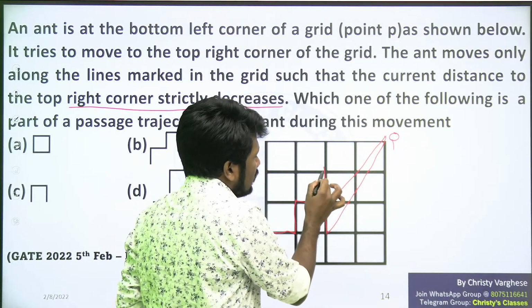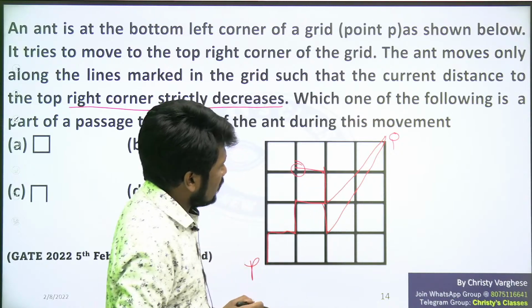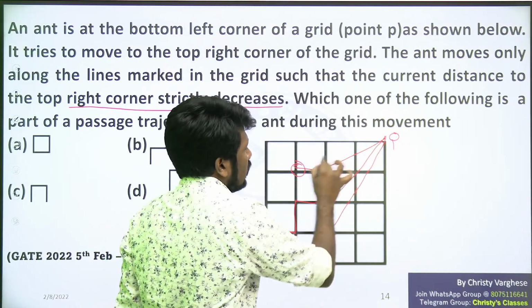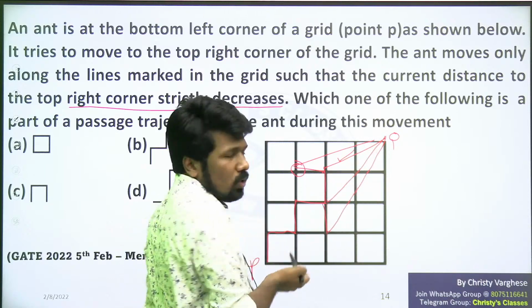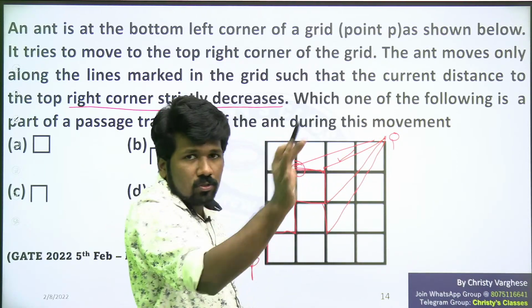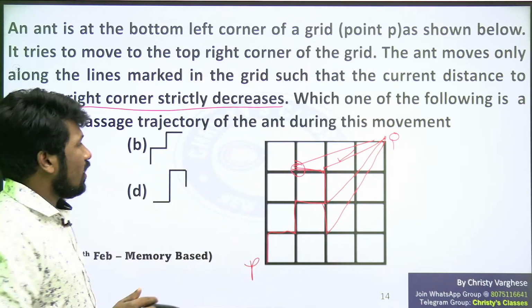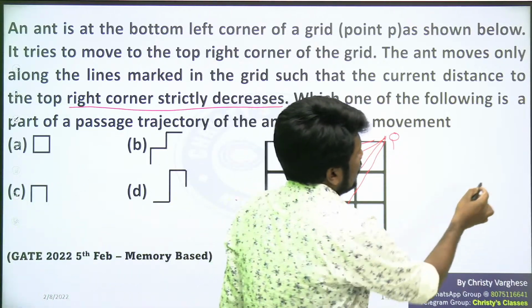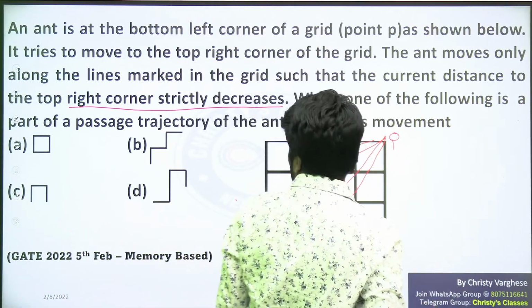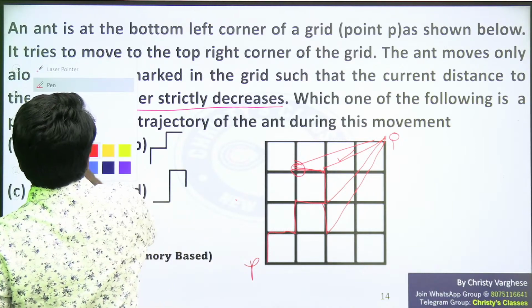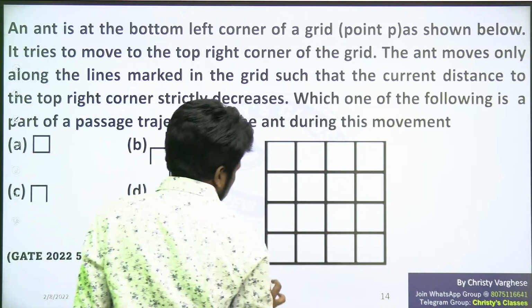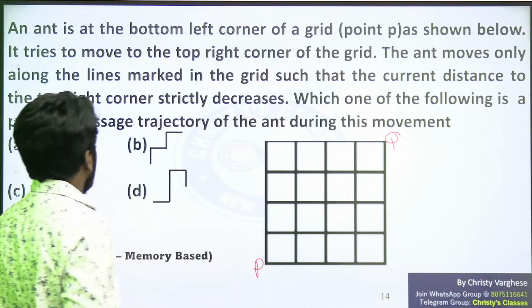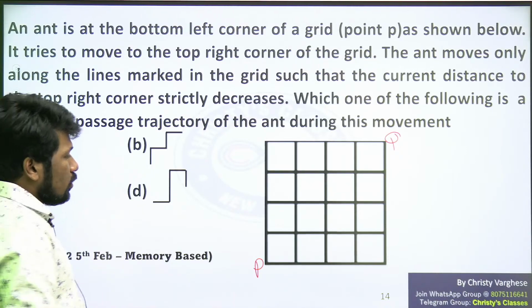I will tell you the problem about that also. If I continue like this, then if I go this route, what is the problem? Here to here distance, if we compare, this is shorter. So going left is also not possible at all. Going down also is not possible. Up and right only is possible. Did you all understand that? Up and right only is possible.